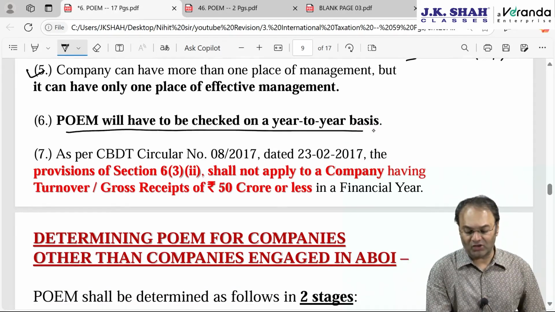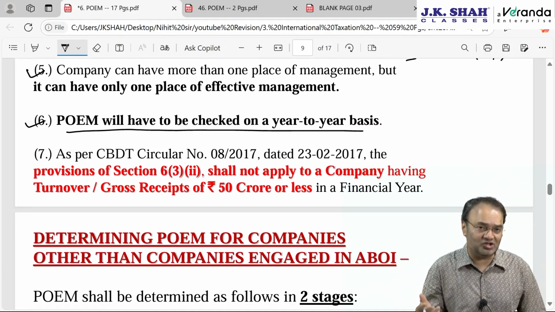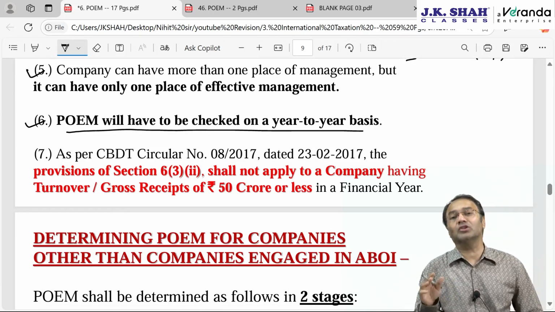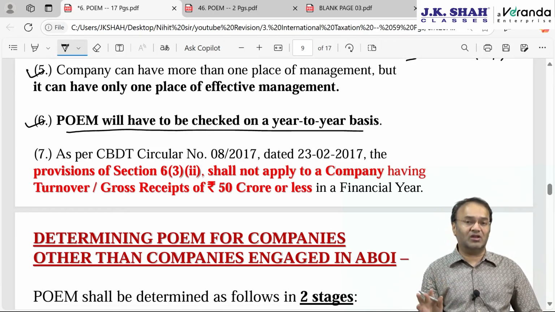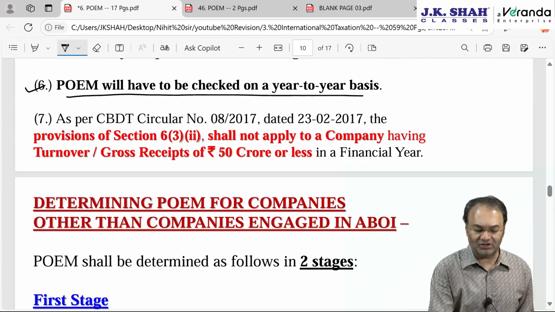POEM will have to be checked on a year-to-year basis. Of course, we know pretty well, the way residential status is to be checked every year, in the same way POEM also, it's not a one-time exercise. Every year we'll have to check. Every year we'll have to check these 4 conditions for the 3 years average.